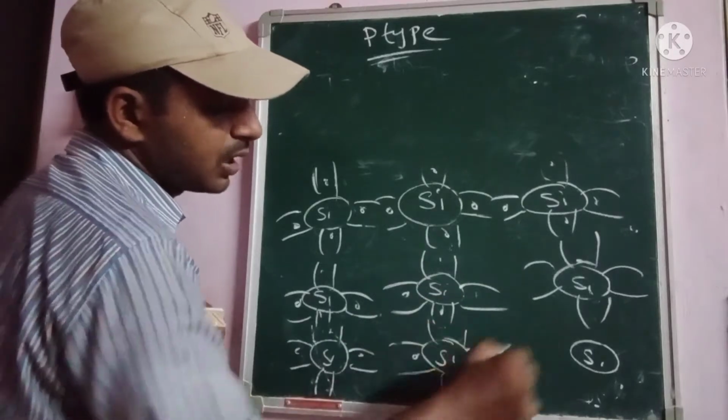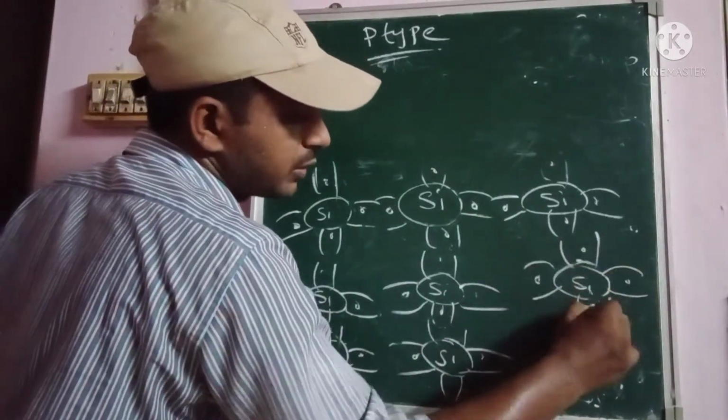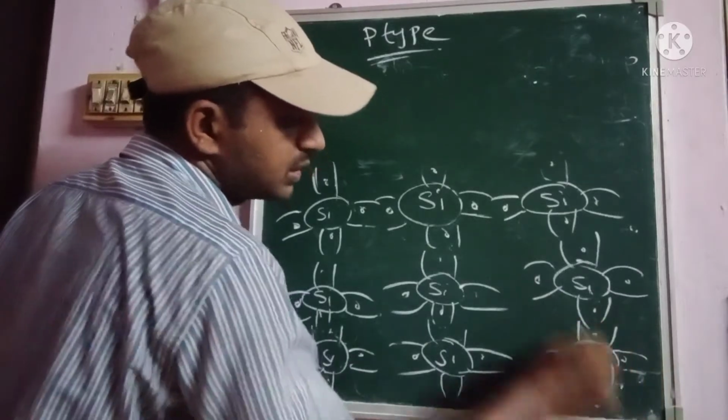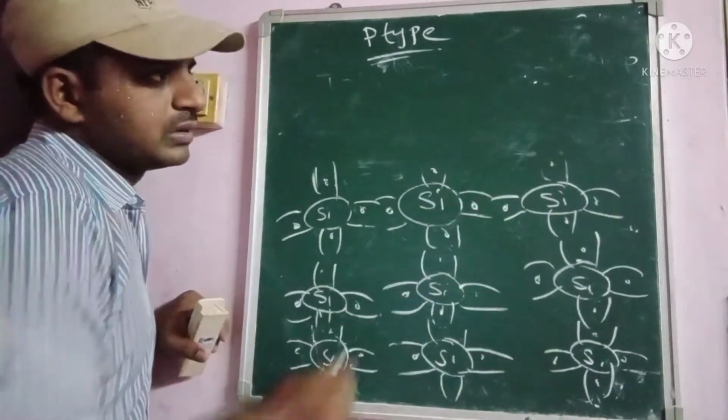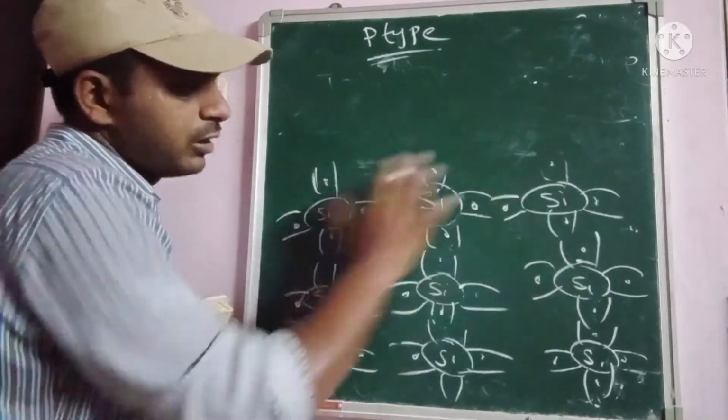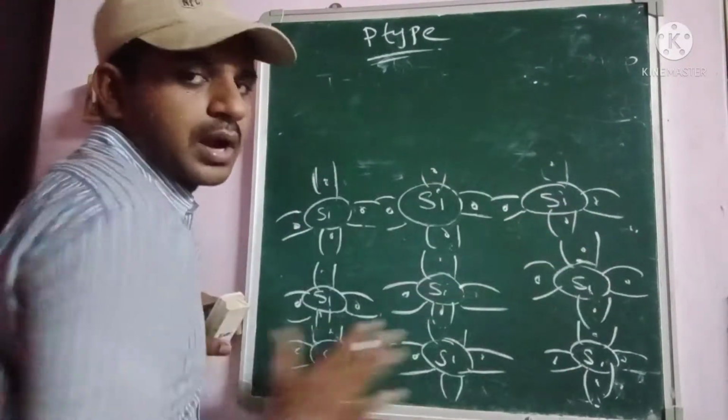We have to represent it in all the bonds. We have to represent the 4 valence electrons for the pure semiconductor. These are the valence electrons. Why? Because silicon contains 4 valence electrons, and we have to represent them in the whole bonding diagram here.